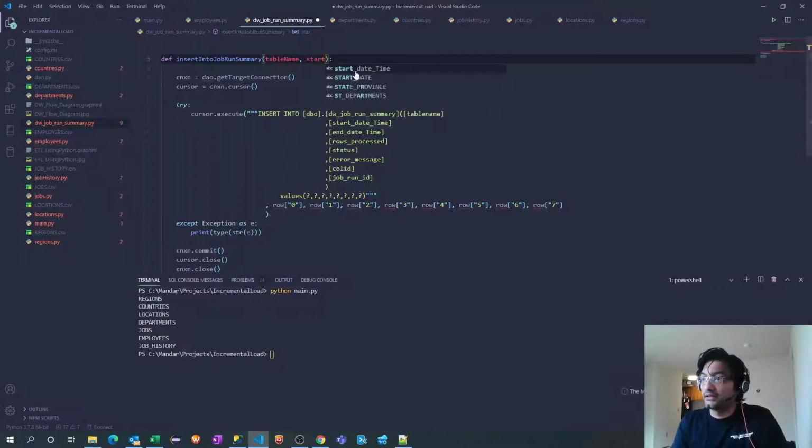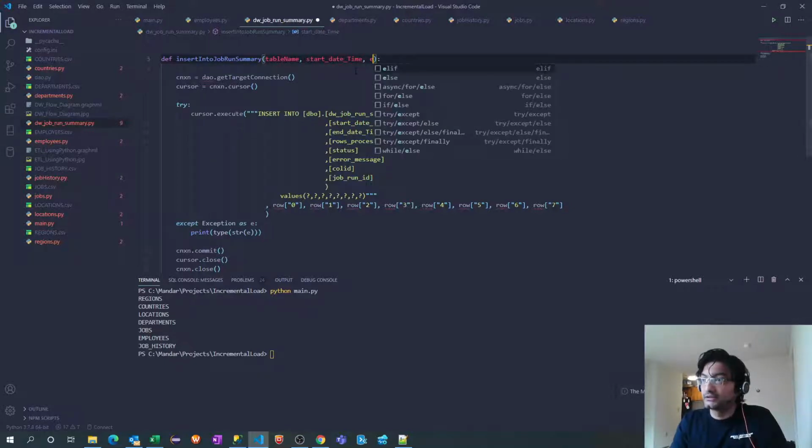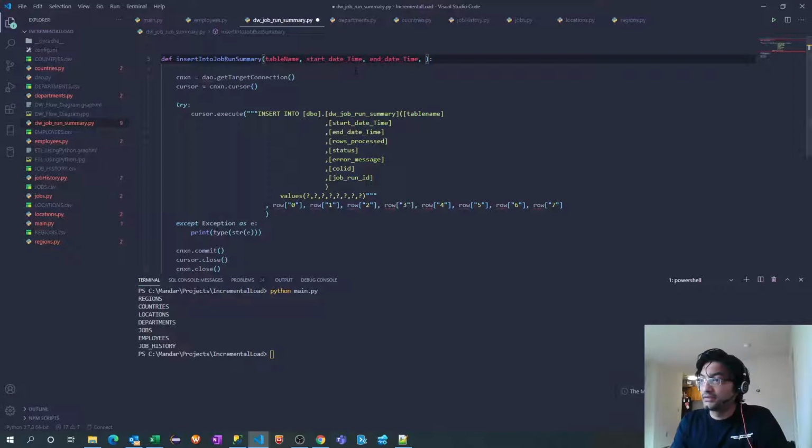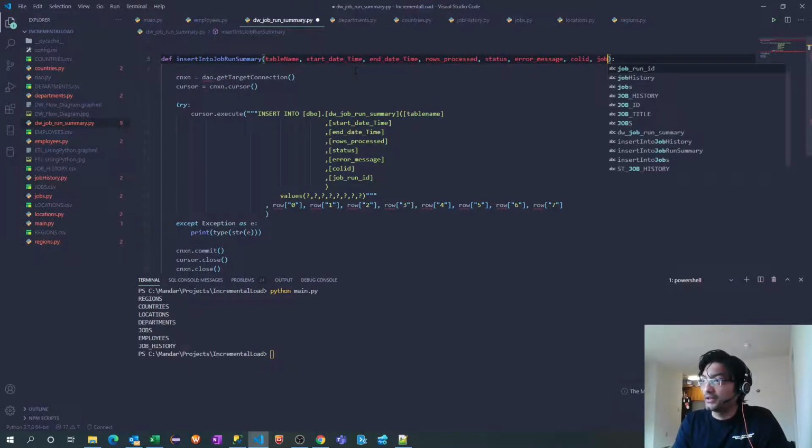Second is start date time. Next is end date time. Next is rows processed, status, error message, column ID. We'll come to this. What column ID is? Job run ID.